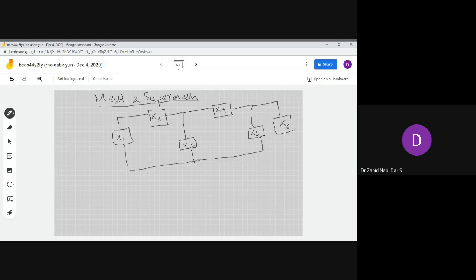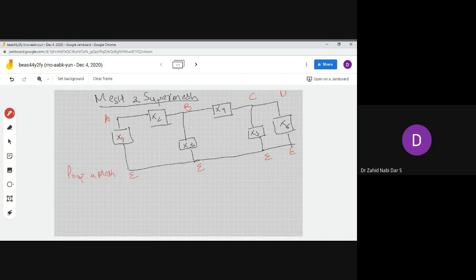In order to understand what exactly a mesh or a loop is, before moving to the mesh, there's a difference between a loop and a mesh. So what is a loop and what is a mesh? Basically, a loop is a closed path such that no node is traversed more than once. You can see here a loop is a closed path if we write A, B, C, D. Here this is the reference node E, as in our nodal analysis lecture.